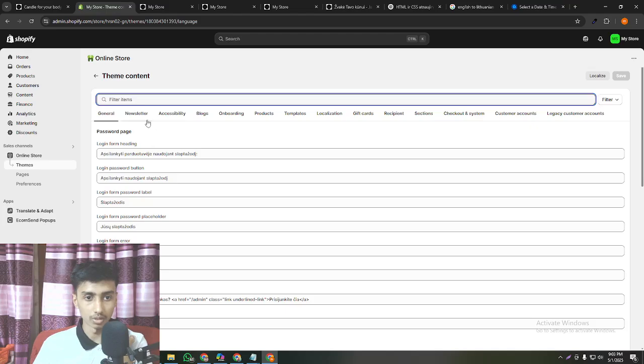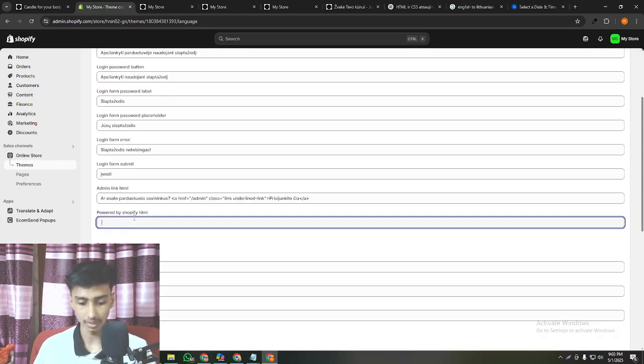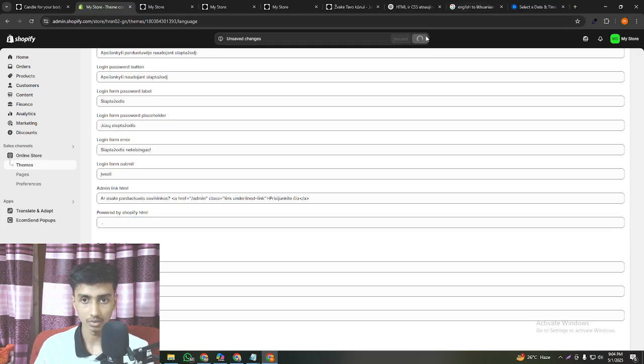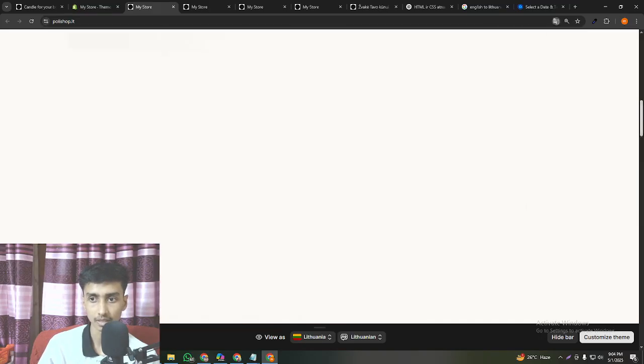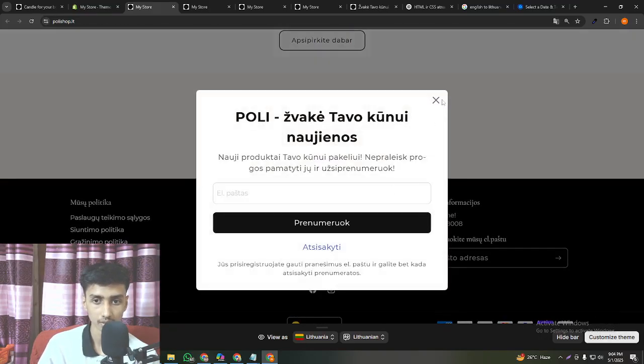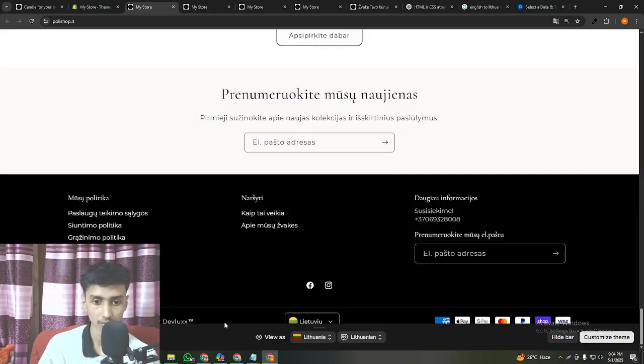As I showed before, this is exactly how you can remove it, but this theme currently has a lot of functionality, powered by Shopify. We can put whatever text we want. You can see powered by Shopify. If I click here, enter something, and preview again, whenever it is saved I believe it should be removed, but sometimes it causes some problems. You can see it's still showing. For that, maybe we have to talk with the Shopify support team or the theme support team. Sometimes it's showing here and sometimes it's not.